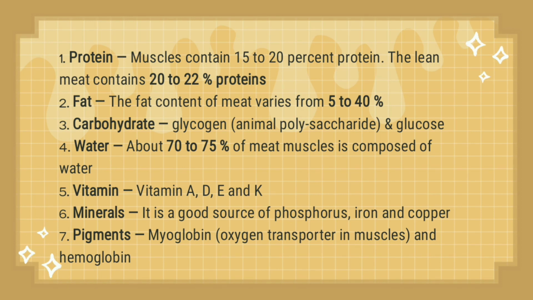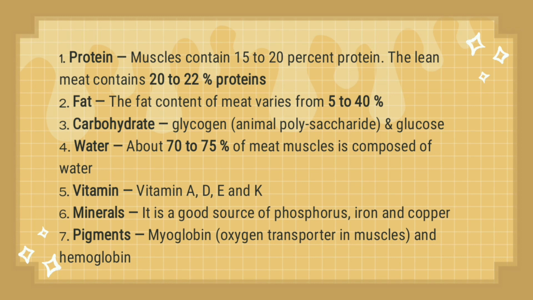Next is water. Meat is composed of 70 to 75% water. Next is vitamins. Meat contains vitamin A, also known as retinol. Liver is a part of meat which is highest in vitamin A, especially the beef liver. Meat also contains vitamin D, also known as calciferol. Salmon is one example of food that is rich in vitamin D. It also contains vitamin E. Abalone and goose meat are examples of meat that is high in vitamin E.